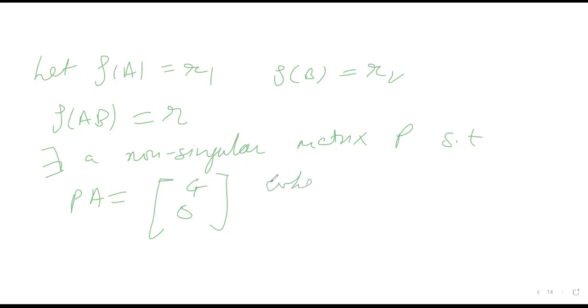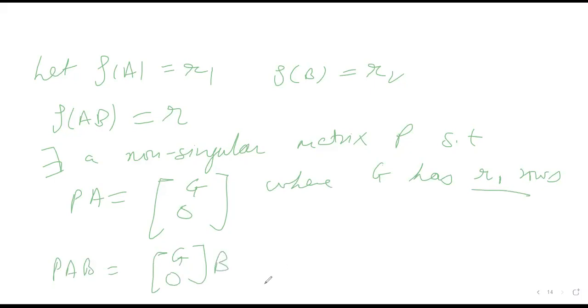Where G has R1 rows, that is, the order of G is R1. Now, if I multiply this by B, PAB will be equal to G0 times B. This implies that rank of PAB is equal to rank of AB.